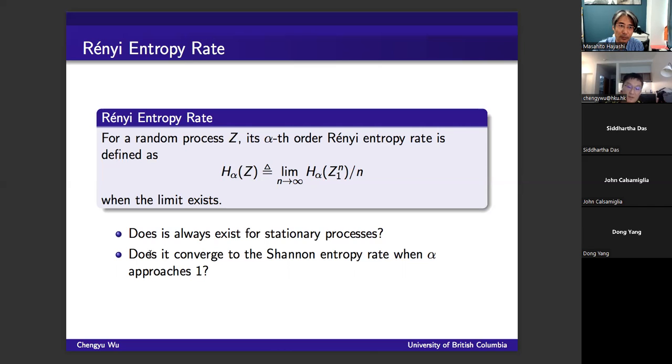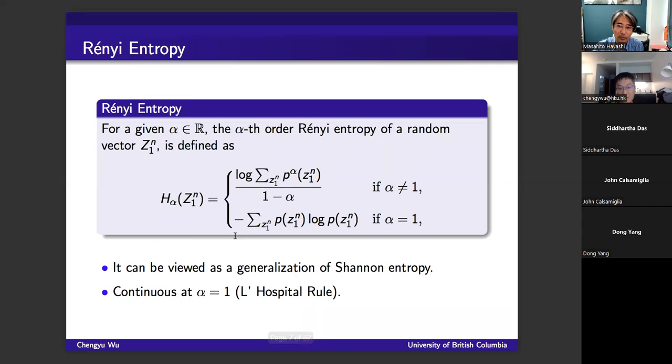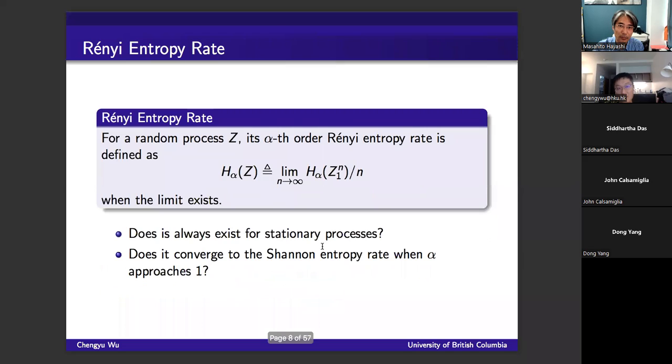The second question is this. You have already seen that the Renyi entropy is a generalization of the Shannon entropy. The next question is whether this holds for the Renyi entropy rate, in the sense that the Renyi entropy rate always converges to the Shannon entropy rate when alpha approaches 1. So we will focus on these two very basic properties of the Renyi entropy rate.